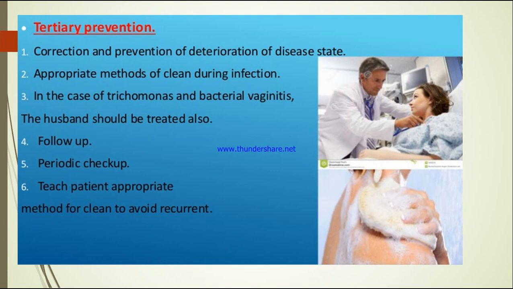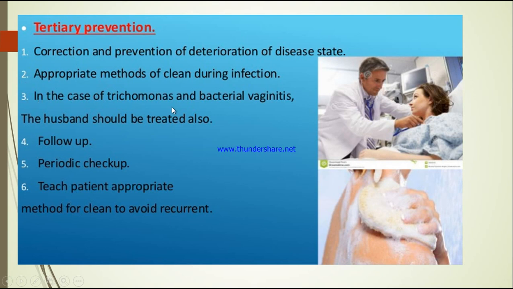Next, coming to tertiary prevention. Number one is correction and prevention of deterioration of the disease state. If the patient has diabetes mellitus or any autoimmune diseases, we will try to treat them first. Next, appropriate methods of cleaning during infection. Proper perineal hygiene should be maintained. Patients with urinary catheters in the hospital should be given perineal care daily. Catheter care should be performed daily using sterile technique.